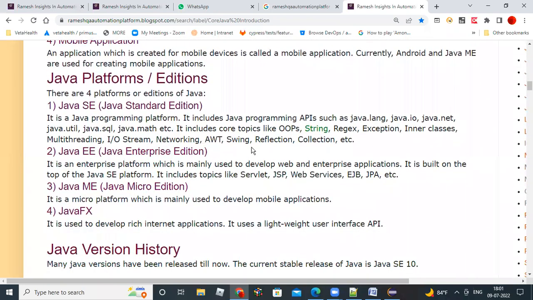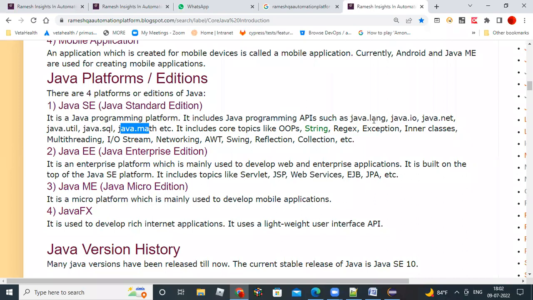So what are the different Java versions and editions? There are 4 types of editions and platforms. Java SE, Java Standard Edition, is the main, core edition. This is enough for us. It is a Java programming platform. It includes Java programming APIs such as java.lang, java.io, java.net, java.util, java.sql, java.math. All these are packages.